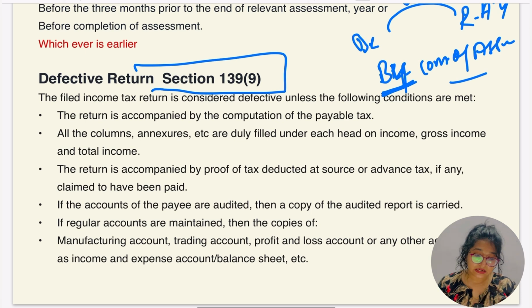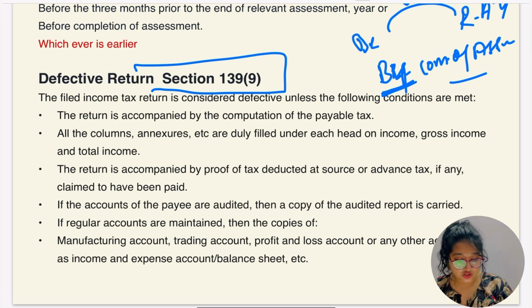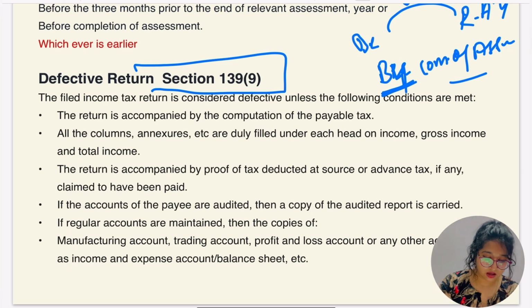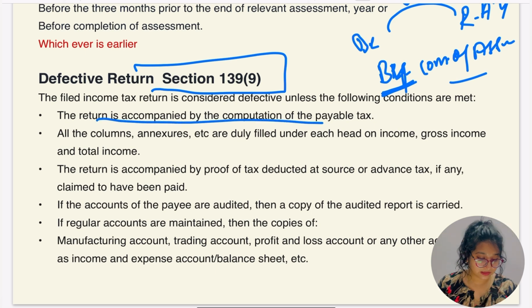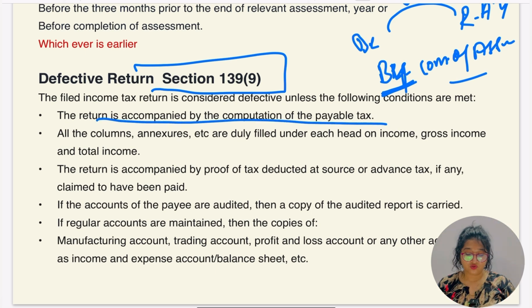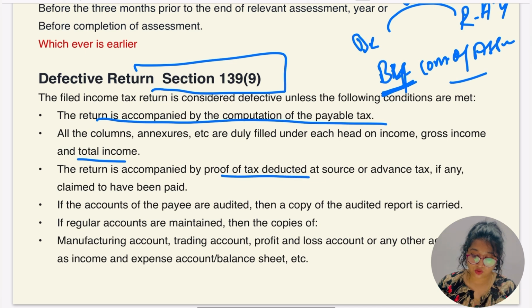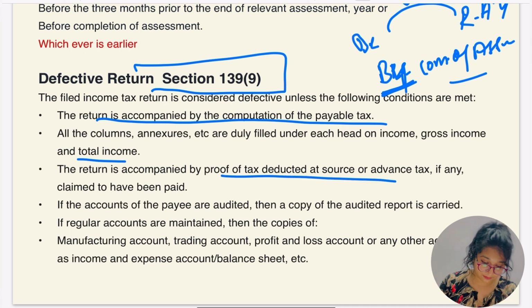The filed income tax return is considered defective unless the following conditions are met. The return is accompanied by the computation of the payable tax. All the columns, etc., are duly filled under each head: income, gross income and the total income. The return is accompanied by proof of tax deducted at source or advance tax, if any claimed to have been paid. If the accounts are audited, then a copy of the audit report is attached. If regular accounts are maintained, then copies of the manufacturing account, trading account, profit and loss account and other such income and expenses accounts, balance sheet, etc.